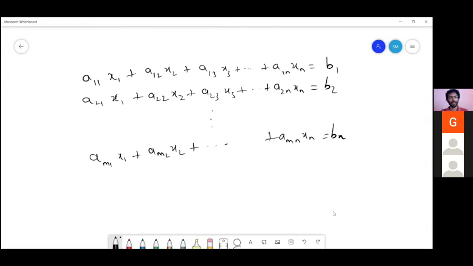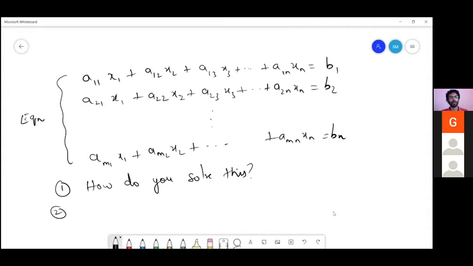So in general, first question: how do you solve this equation? Can we come up with an effective way of solving this equation? And what can you say about it? So just looking at the equation, these are the number of equations, and these are the number of unknowns.